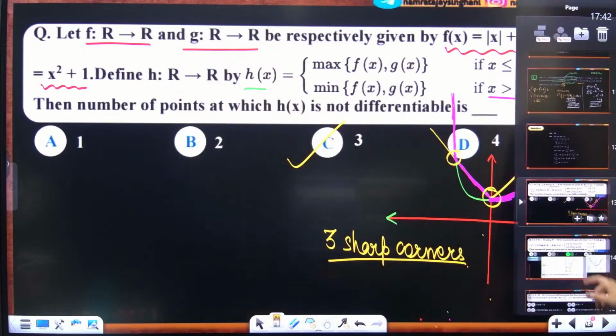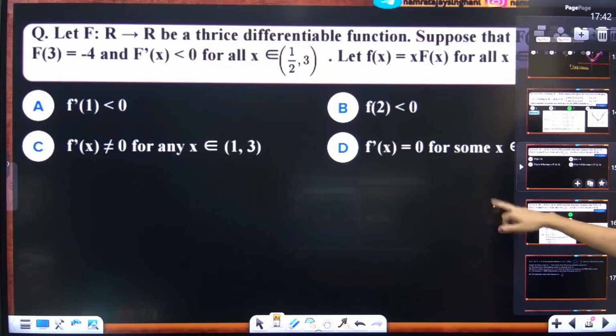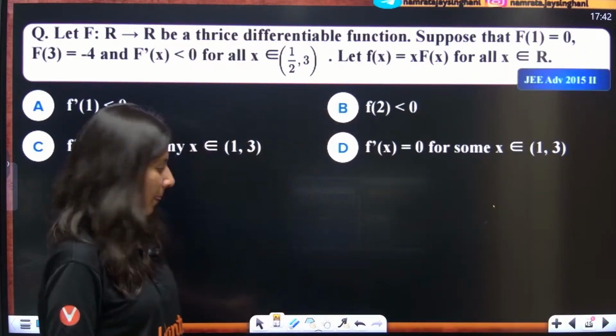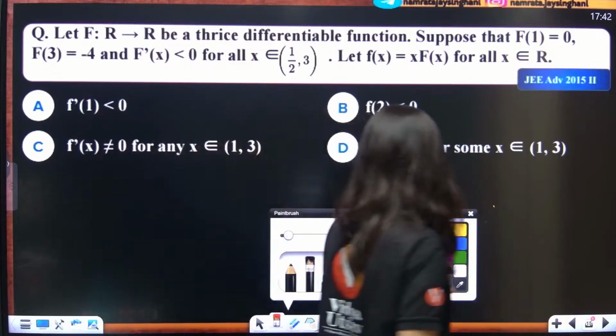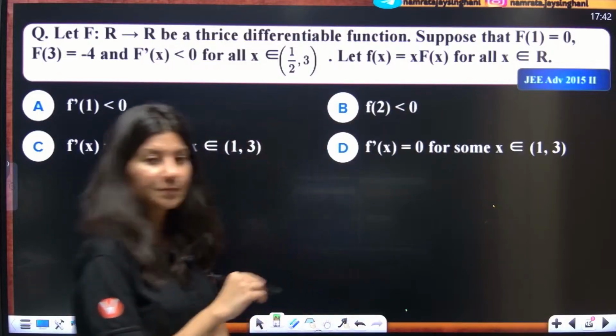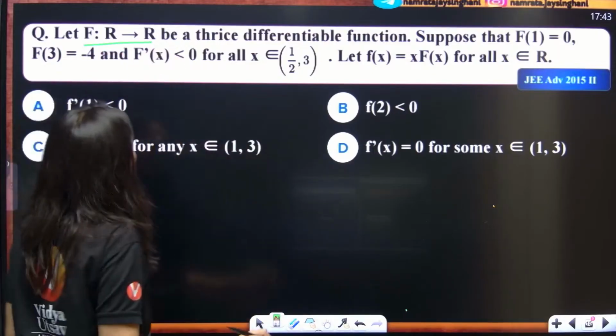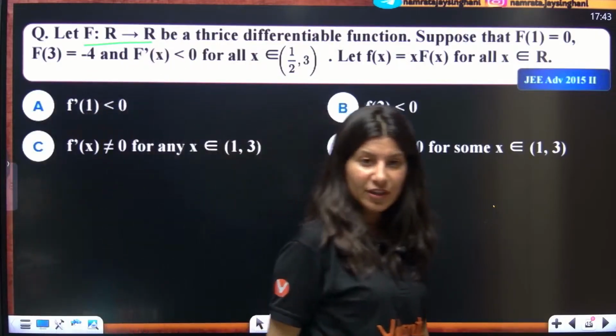Okay, now let us move on to the next problem, which is this. Now this is a very good question, JEE Advanced 2015. Let f: R to R be a thrice differentiable function.